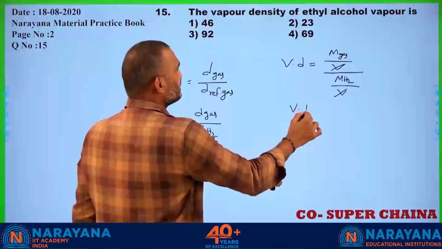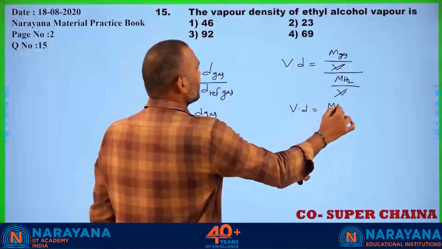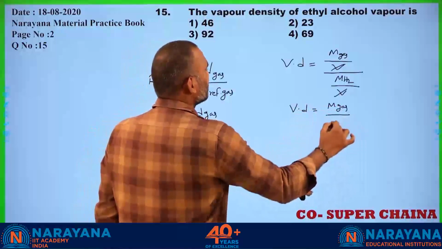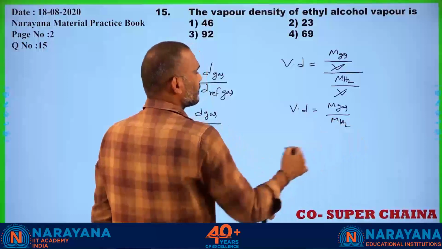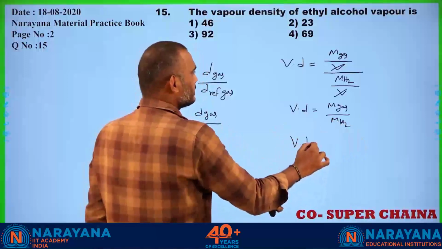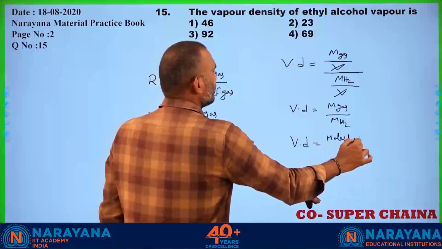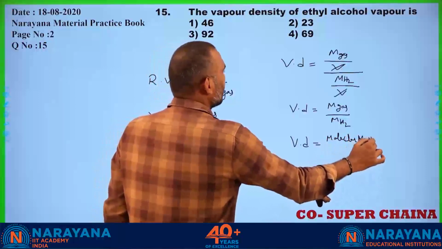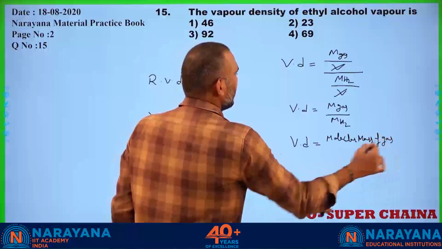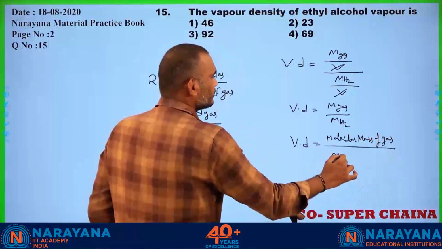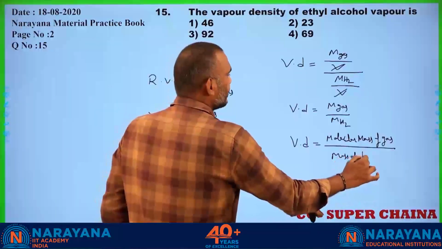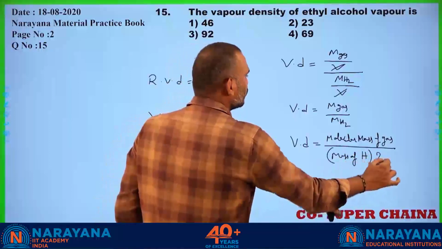Then vapor density is equal to mass of the gas by mass of the hydrogen gas. That is, vapor density is equal to molecular mass of the gas by mass of hydrogen molecule, that is 2 times the mass of a hydrogen atom.